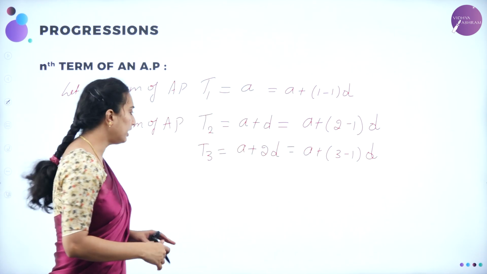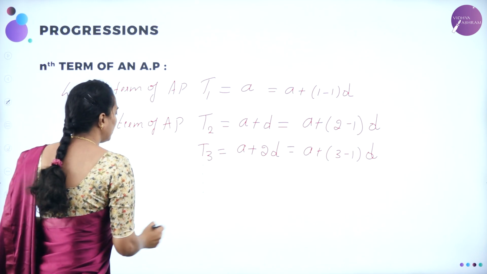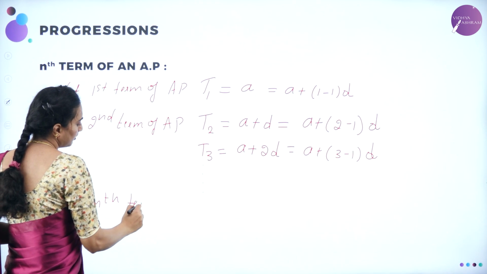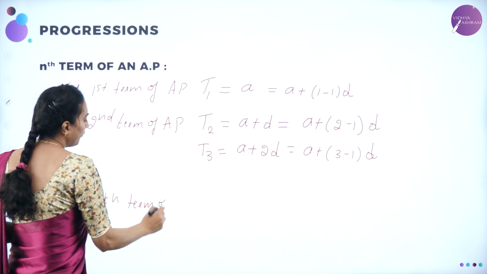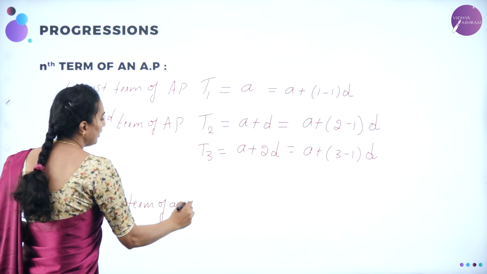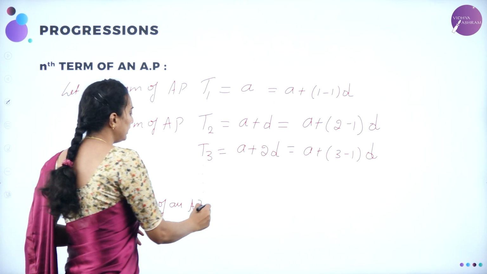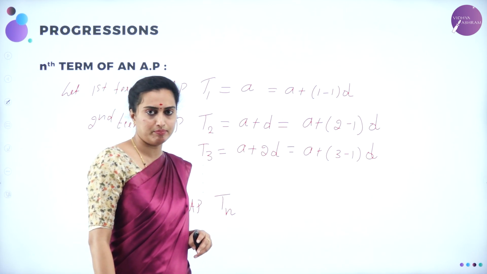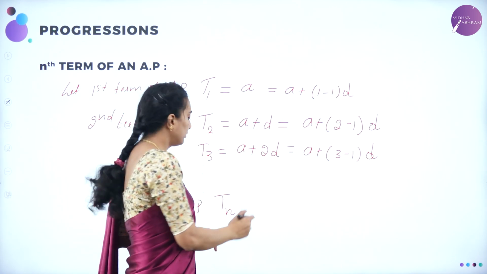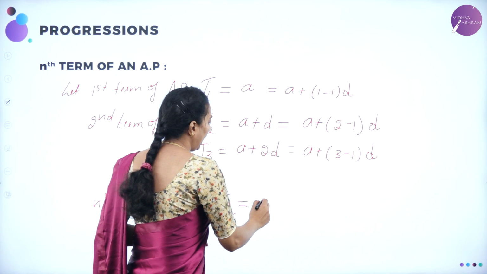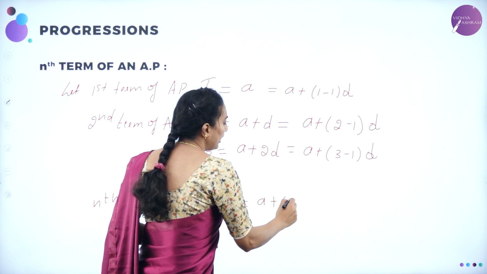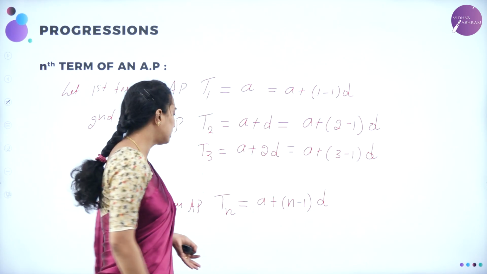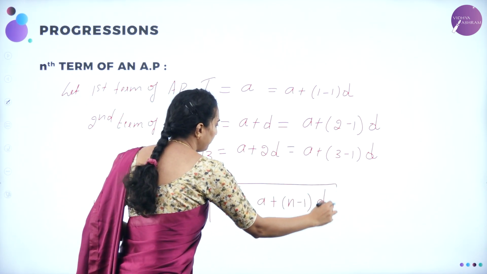Similarly, I can have the nth term of an AP. Therefore, the nth term of an AP, that is arithmetic progression, is denoted by Tn. Tn is called the nth term, which will be equal to A plus, one term will be lesser, n minus 1 into D, isn't it? So this formula is very, very important.